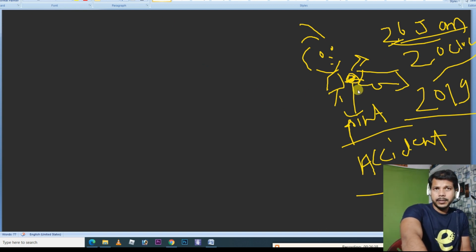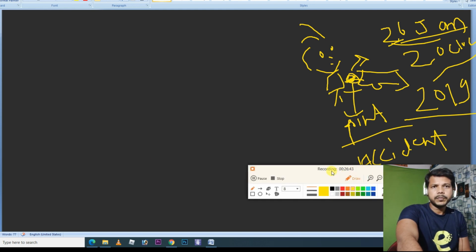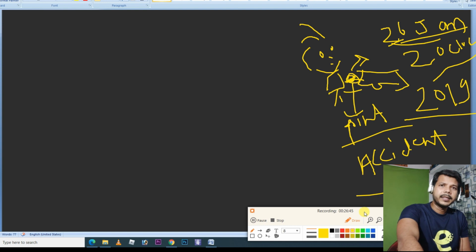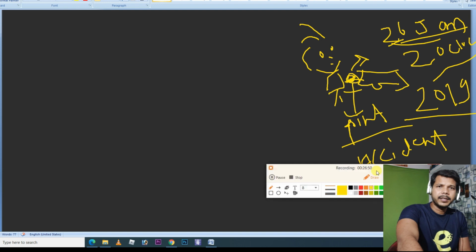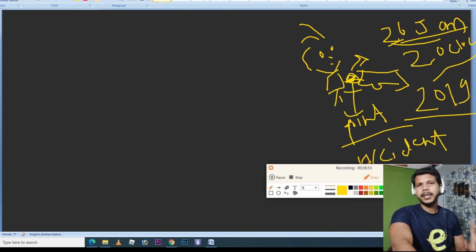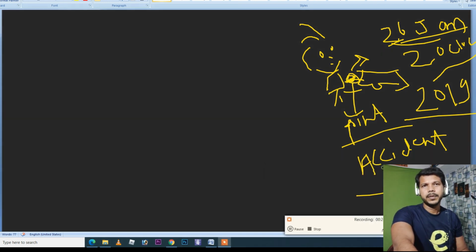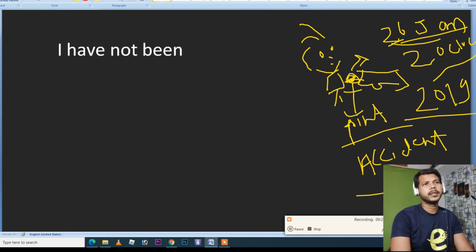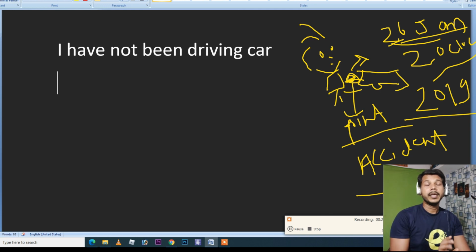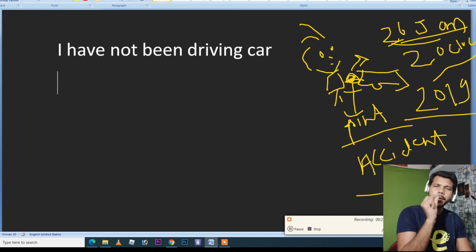Or if you want, you can say the whole sentence. Suppose there is a guy, this person met with an accident, and since this particular point, that guy has not been driving any car. This guy has to say, "I have not been driving car." Now he has to speak about that point. When did he stop driving? For how long has he not been driving the car? He has to talk about the point, so he would say since.